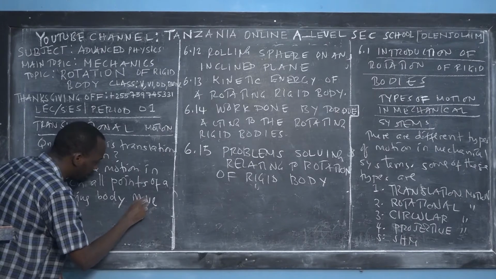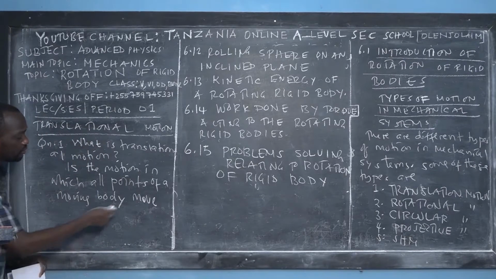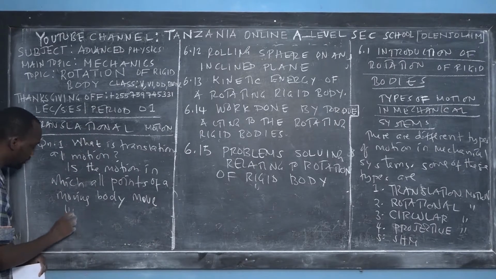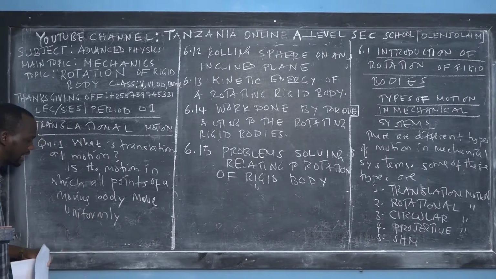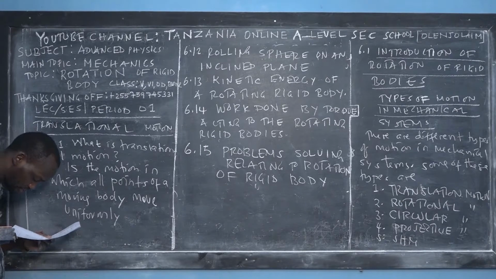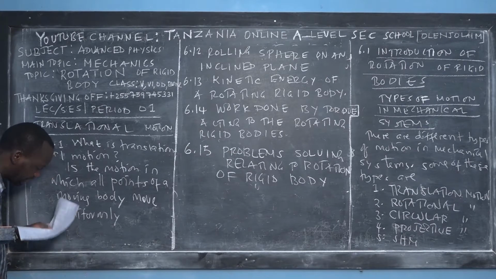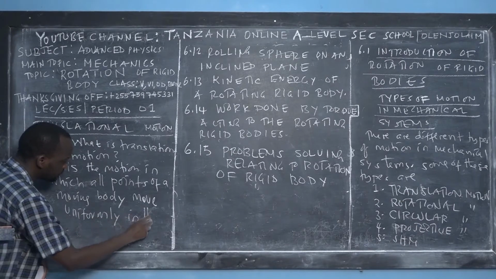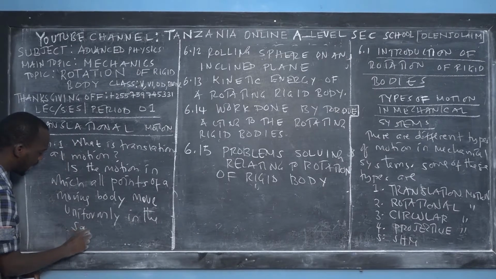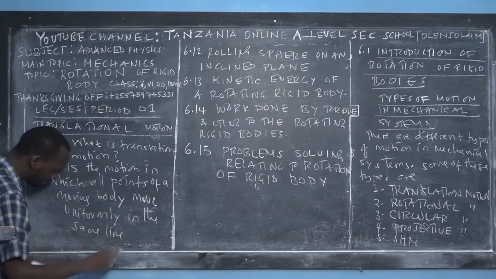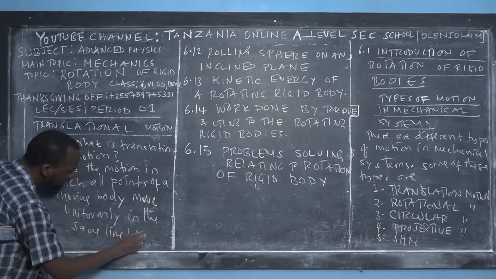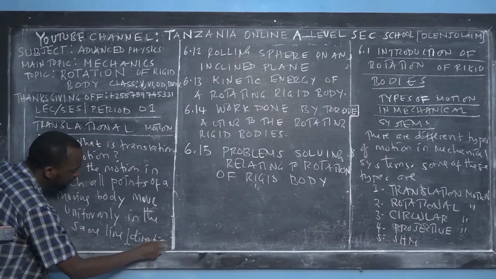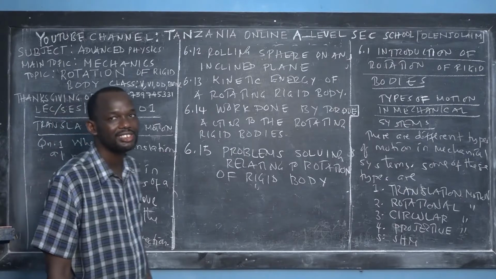I told you in circular motion the difference between uniform and non-uniform. Move uniformly means with constant speed, right? Uniform means constant velocity, in the same line or in the same direction. That's the meaning of translational motion.